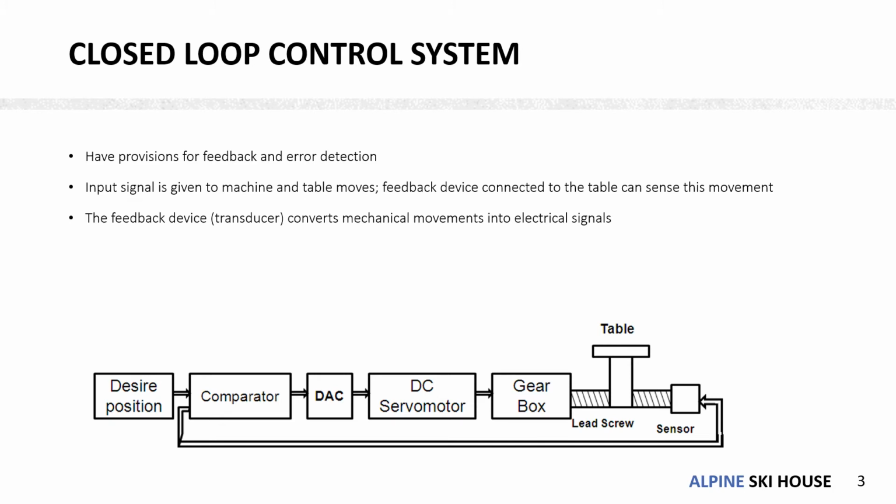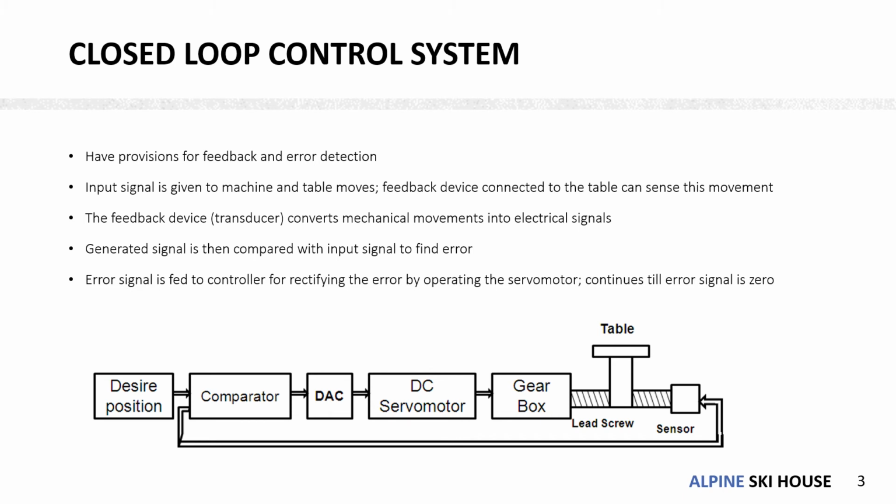If we take the previous example where the table has to move 10 centimeter, in this system, the sensor or the transducer can measure how much the table has actually moved, or the final position of the table. Now this feedback by the sensor or the transducer is fed to the comparator by means of electrical signals. Thus the difference between the signal generated by the feedback and the input signal is termed the error. The error signal generated by the comparator is then fed to the system to rectify this error.